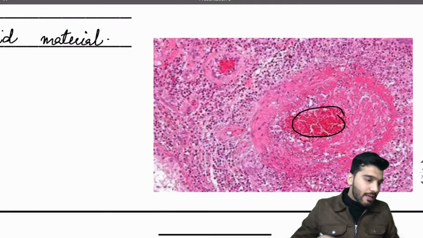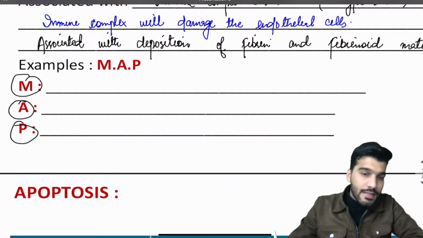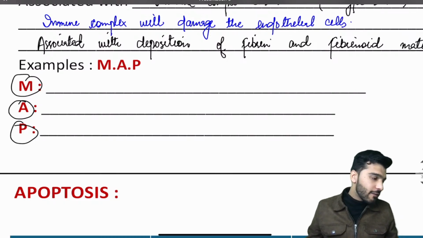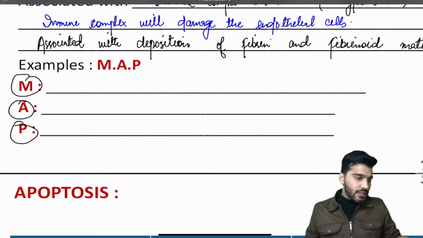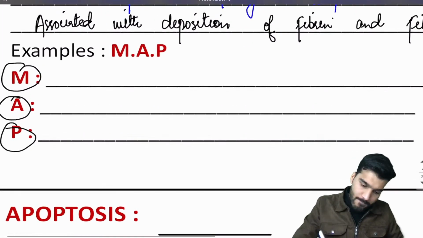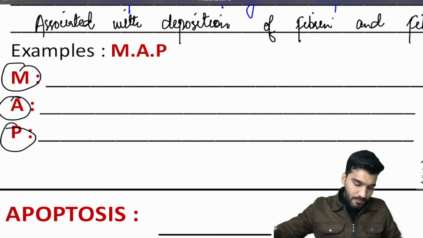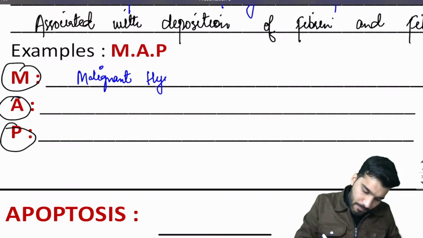Okay, now tell me, what are the classical examples? Yes, MAP, M-A-P. Write down in the comment section, what are the classical examples of a patient having fibrinoid necrosis? What are the conditions you will see fibrinoid necrosis? M stands for? Anyone in the comment section? Yes, M stands for malignant hypertension.